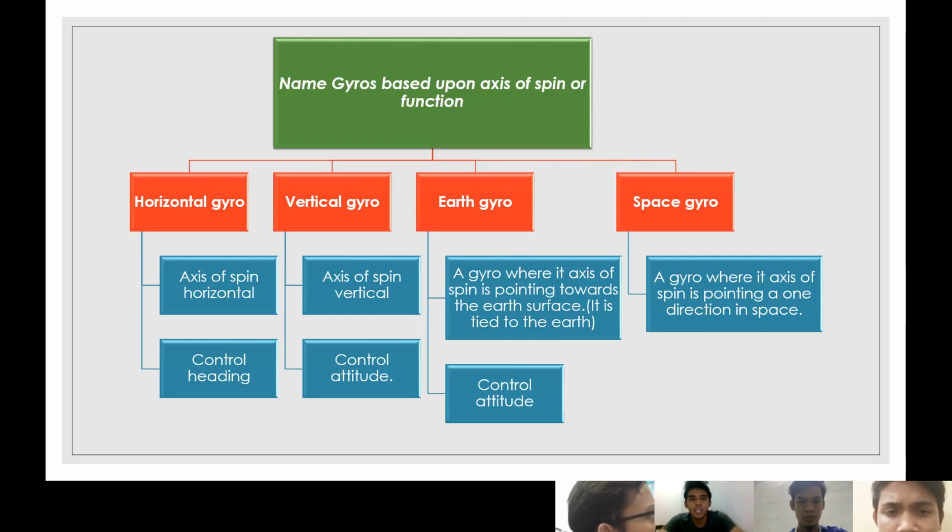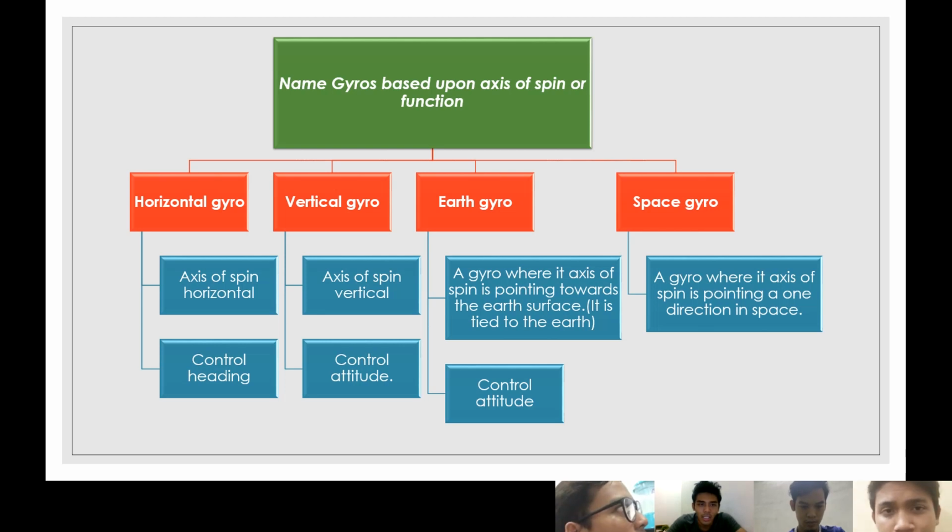Next, names of gyros based on axis of spin or function. There are four: horizontal gyro, vertical gyro, earth gyro, and space gyro. First, the horizontal gyro.